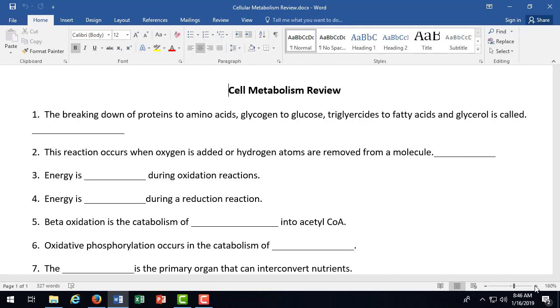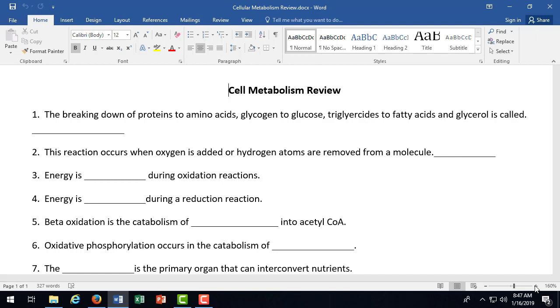Beta oxidation is the catabolism of what into acetyl coenzyme A? Fatty acids, very good. Oxidative phosphorylation occurs in the catabolism of glucose. Yeah, that's just a fancy word for cellular respiration and breaking down glucose.